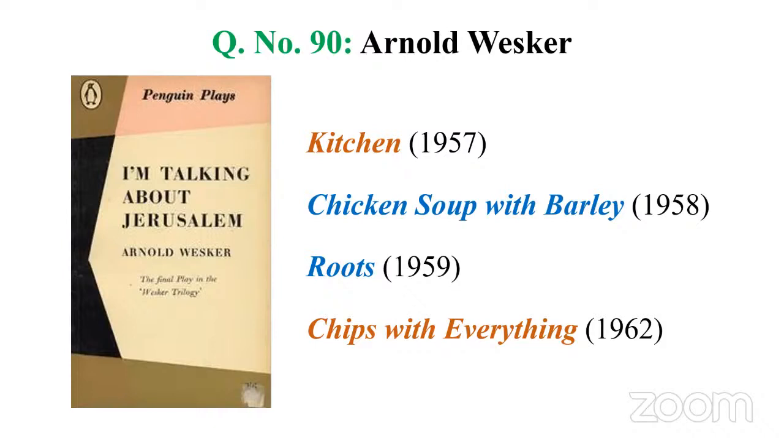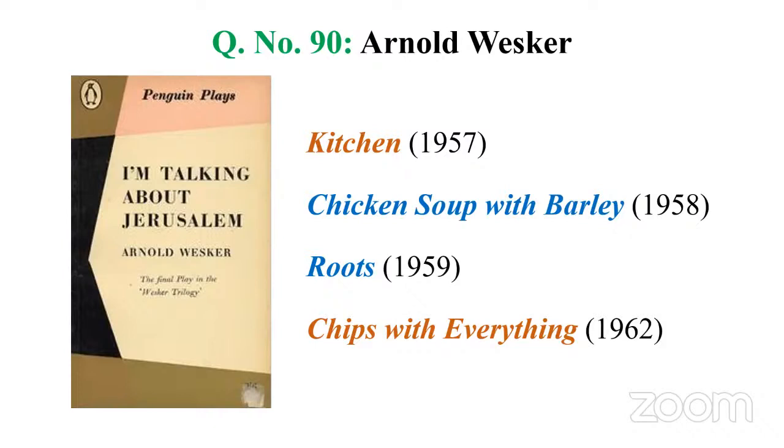And the question we got is actually I Am Talking About Jerusalem. I Am Talking About Jerusalem is a part of a trilogy. It's called the Wesker trilogy. Now they group these 3 plays together and call it the Wesker trilogy, which includes Chicken Soup with Barley, Roots, and I'm Talking About Jerusalem.